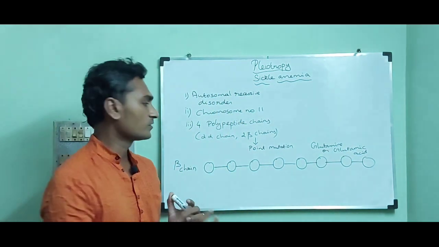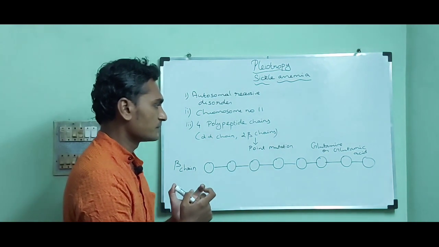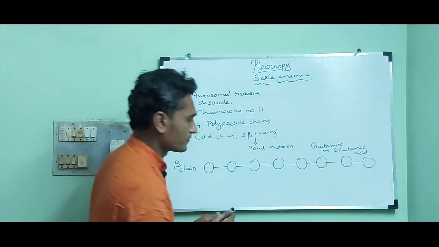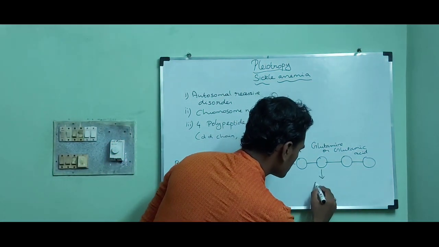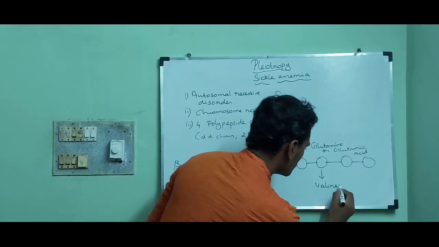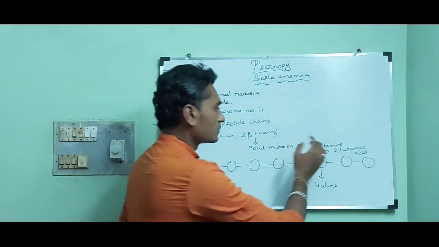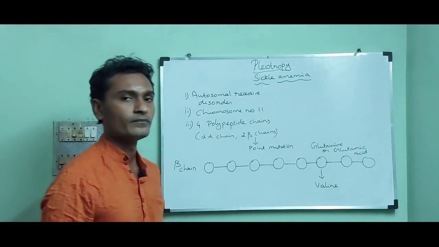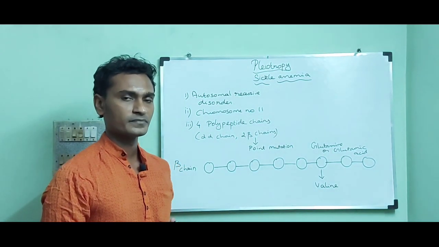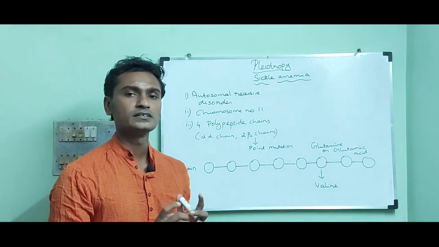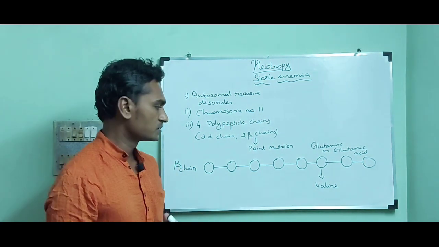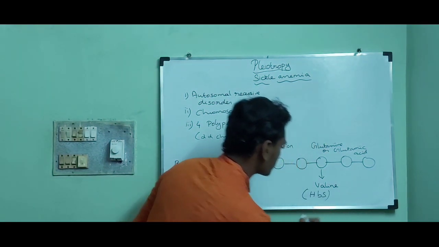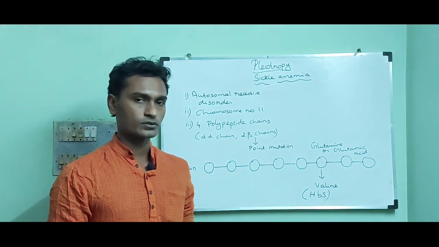But when the point mutation happens, this glutamic acid is replaced by the amino acid valine, resulting in sickle hemoglobin, HBS, that is called sickle hemoglobin.